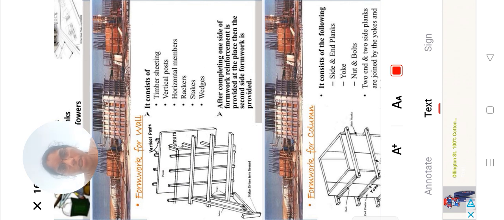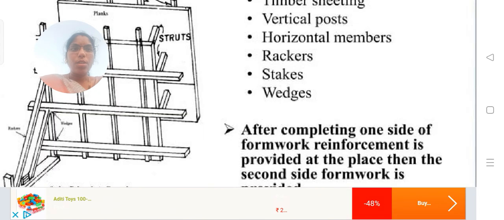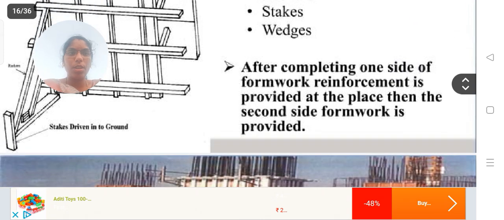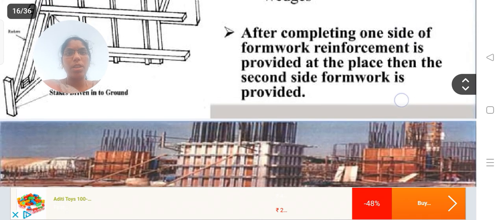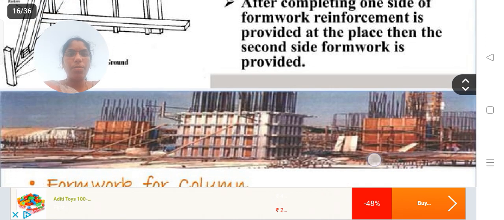Stakes will be used for the horizontal structures. So wedges, rackers, and horizontal members like that we use for the formwork. After completion of one side of the formwork, we do the other side.